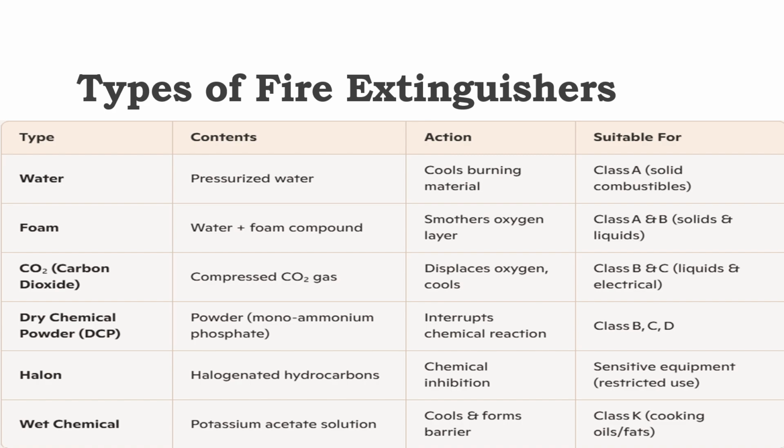So it interrupts chemical reaction, suitable for class B, C, and D. Halon, halogenated hydrocarbons, chemically inhibit. So sensitive equipments like machines and all. Wet chemical, potassium acetate solution, cools and forms the barrier, suitable for class K, like cooking oils, fats, etc.